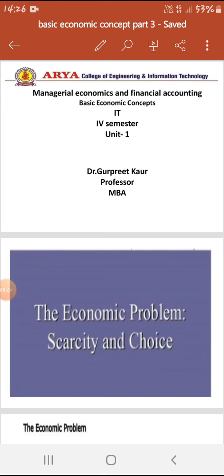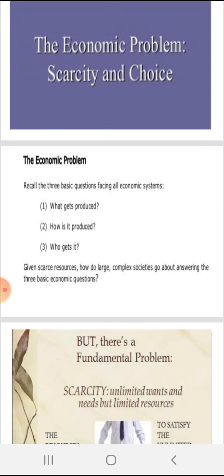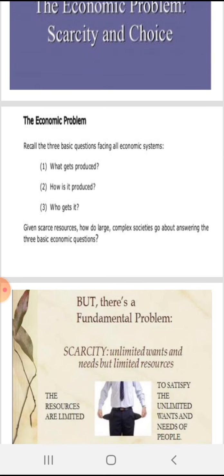The topic is basic economic concepts. In this, we will see the economic problems, that is scarcity and choice. The economic problems we call the three basic economic problems facing all economic systems. That is, what gets produced, how is it produced, and who gets it.